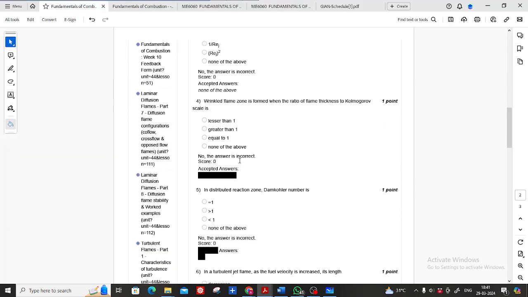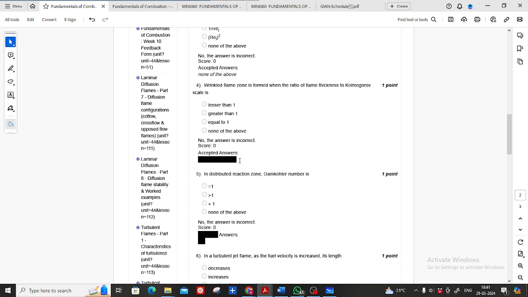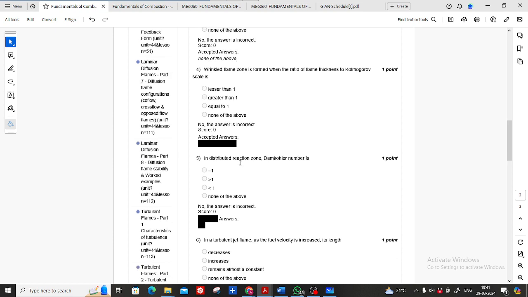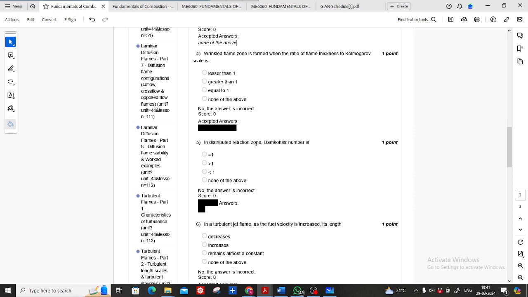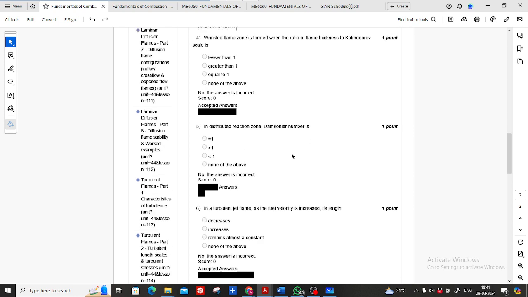Okay. In question number 5, in the distributed reaction zone, the Damköhler number is?